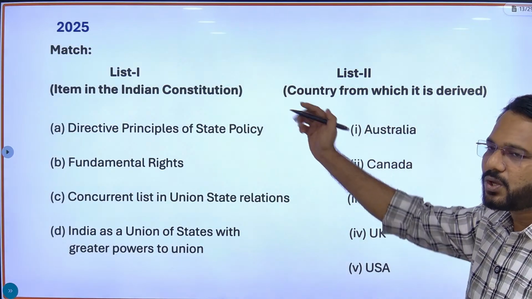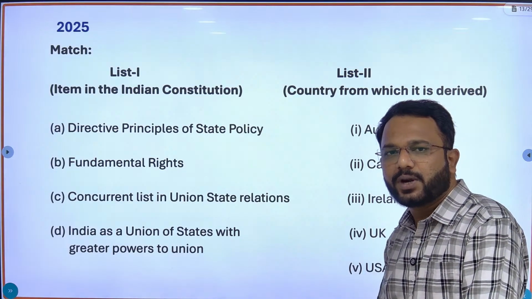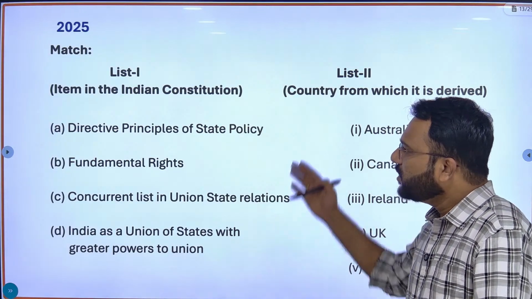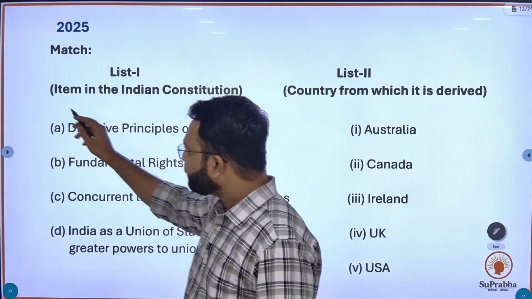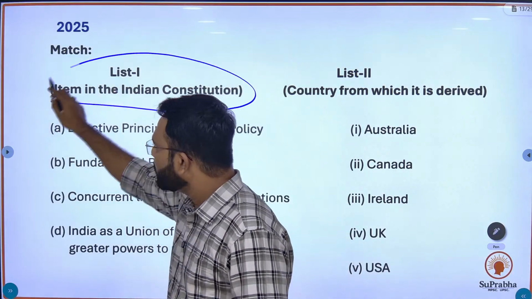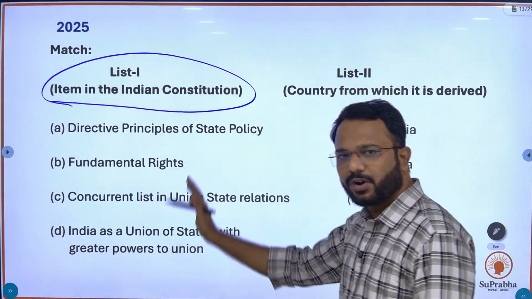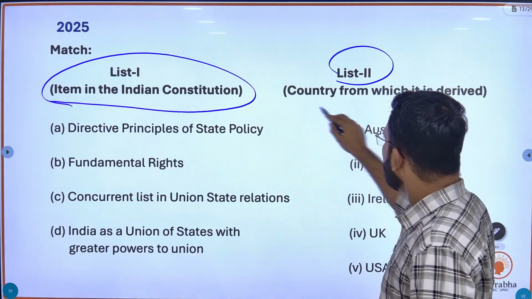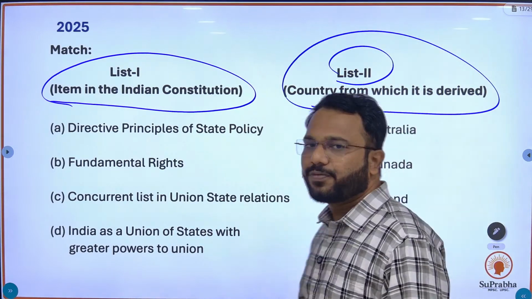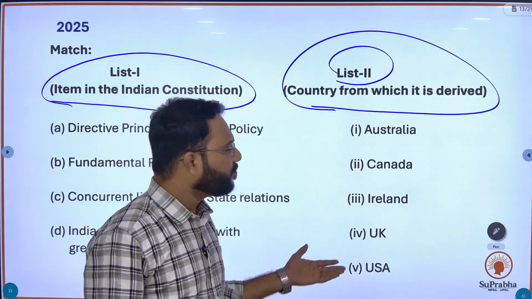This question was asked in 2025 in a recent exam. Here they have given you two lists. The first list is the features or provisions of our Indian Constitution, and in the second list they have given you the list of countries from which we have borrowed.